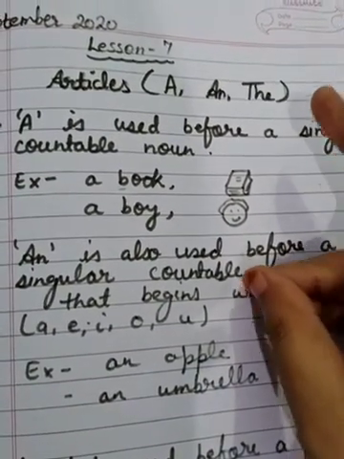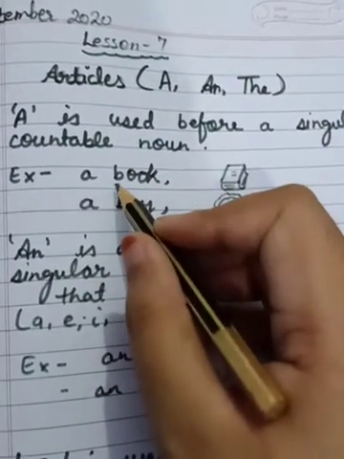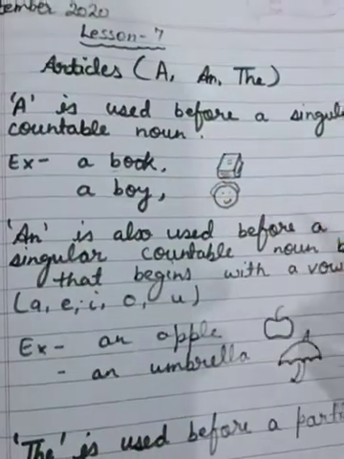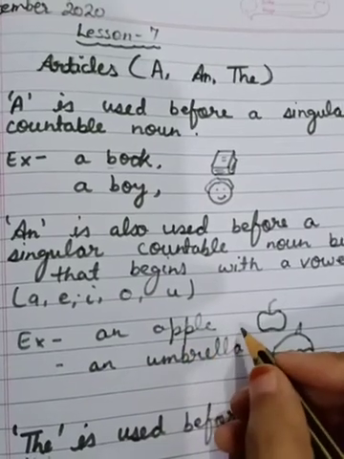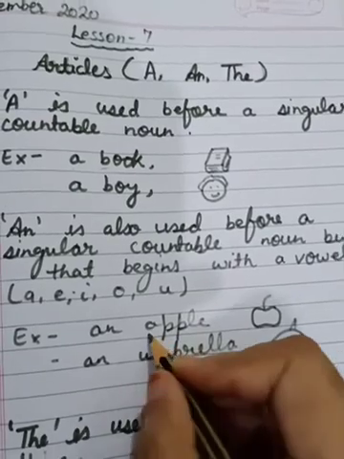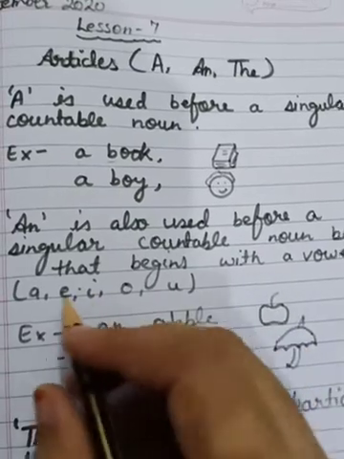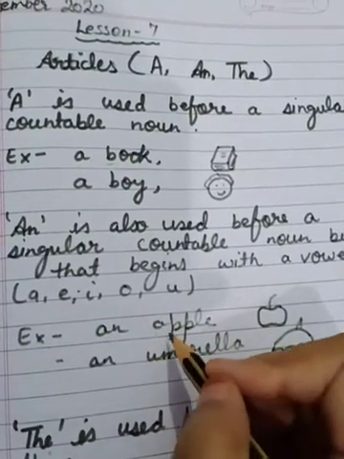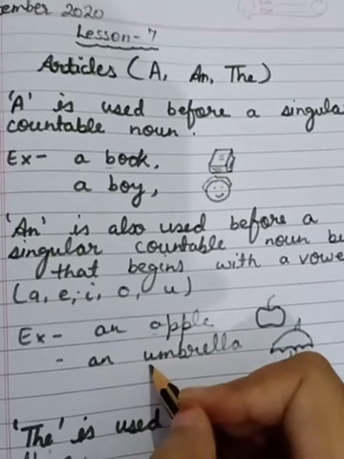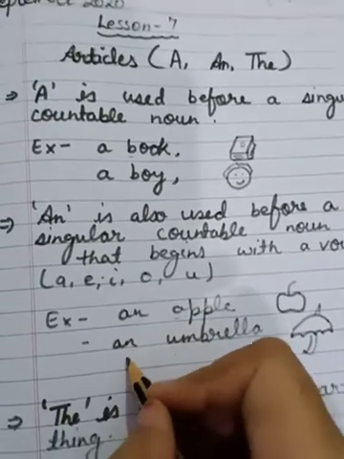If a singular thing is there and the spelling is not beginning with a vowel, then we will write a. But if the countable noun is one in number and the spelling starts with a vowel, then, like apple, it starts with a. Umbrella starts with u, and a and u both are vowels. So before these we will write an. Okay.